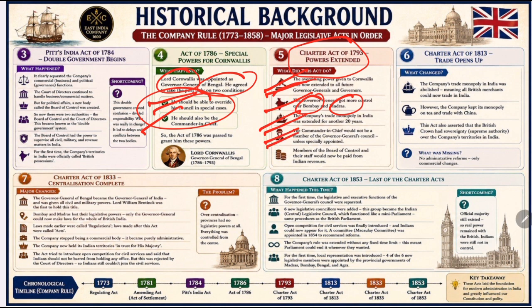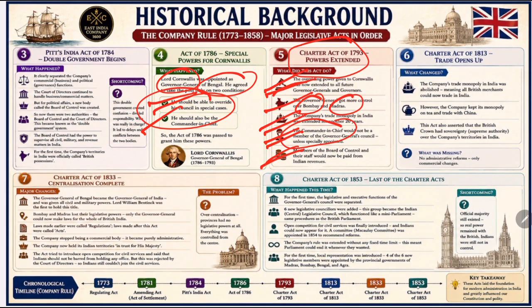And then the fourth point was that the commander in chief was not automatically a member of the council. The post had been created especially for Cornwallis; again that post was there, but the new appointee would not be a member of the Governor General's council unless that person was specially invited. And then the fifth point was expenses charged to Indian revenue. The salaries and expenses of the Board of Control members and their staff would now be paid from the Indian revenues.